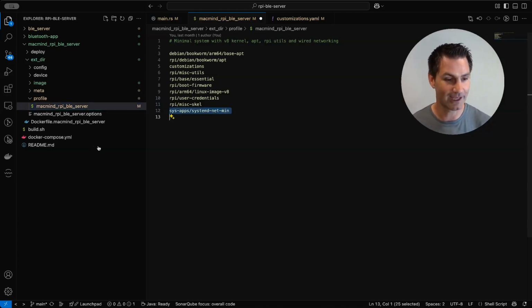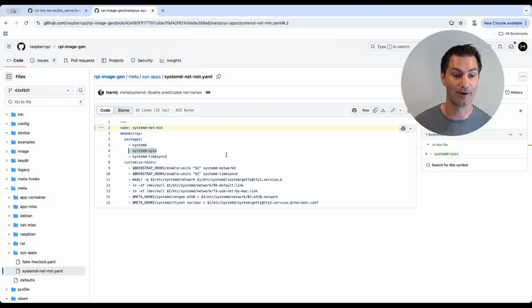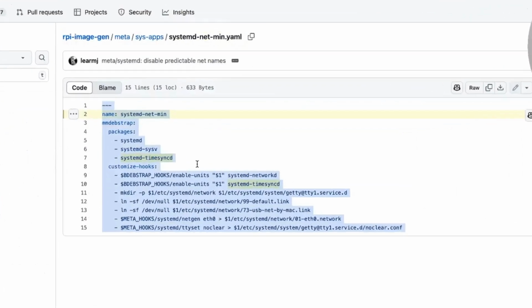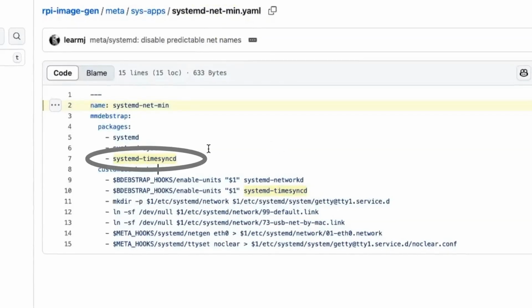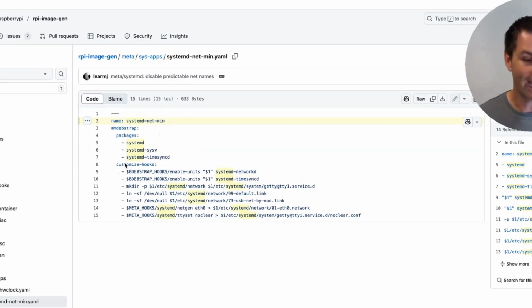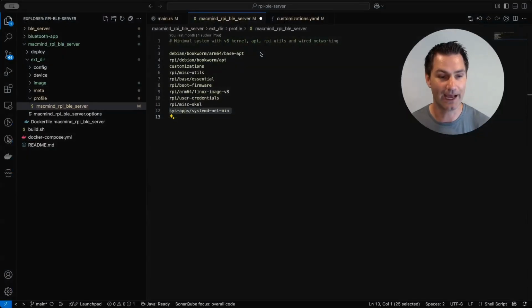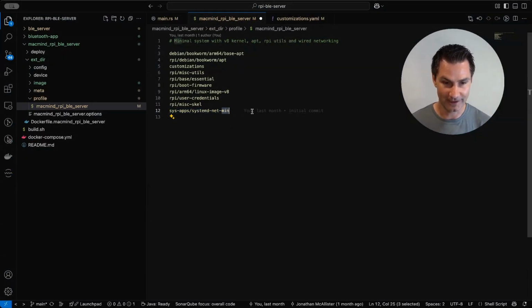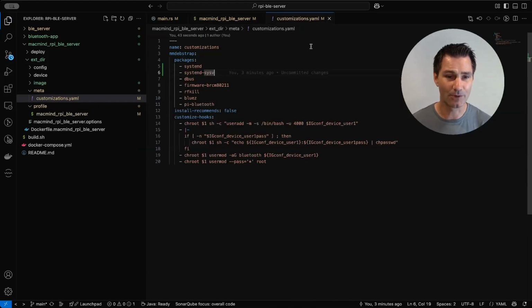And if we look at the project, we can see here that this is the layer that is complicating things, and it has this system time sync, okay? But if we remove this, then we remove systemd, okay? So we want to make sure that we add that back. So we'll remove this layer here from our profile, okay? And then we're going to go ahead and add systemd and this systemd sysv, all right, to our customizations layer. That way they get installed, okay?